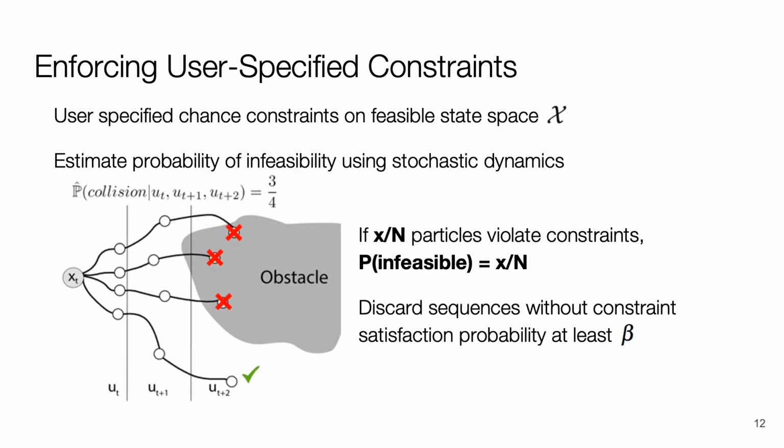We assume that the user provides an indicator function which tells us whether a given state is constraint violating. Then, we leverage the stochasticity of the learned dynamics model to repeatedly simulate a trajectory induced by a candidate action sequence, determine how often this leads to a collision, and discard action sequences with collision probability greater than some threshold. In the example here, we simulated a length 3 action sequence 4 times and find that it leads to a collision in 3 out of 4 simulations, indicating that it is likely to lead to unsafe behavior. The exploration constraint is enforced similarly.